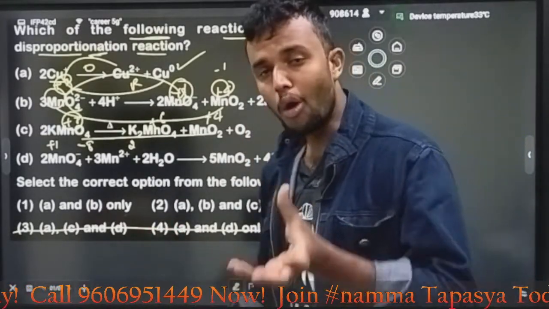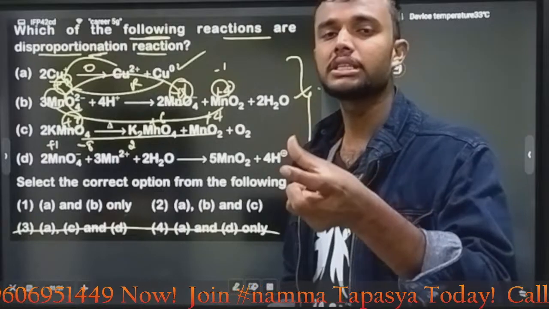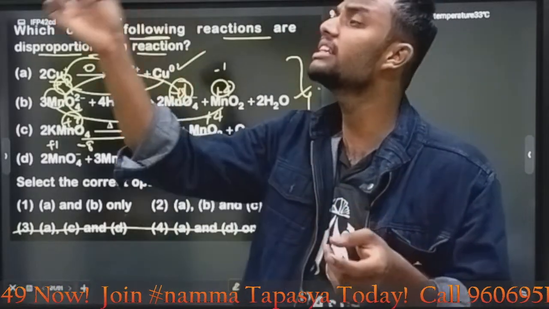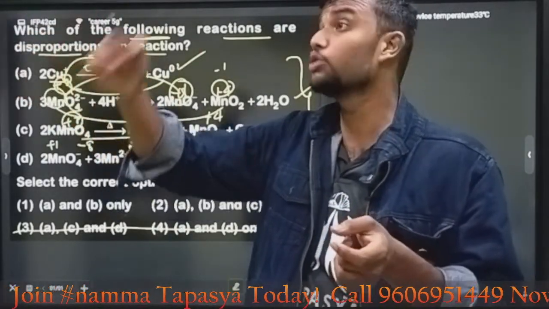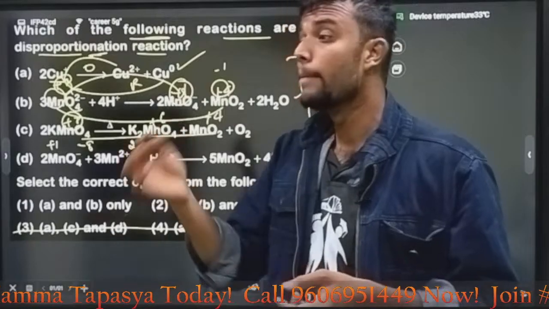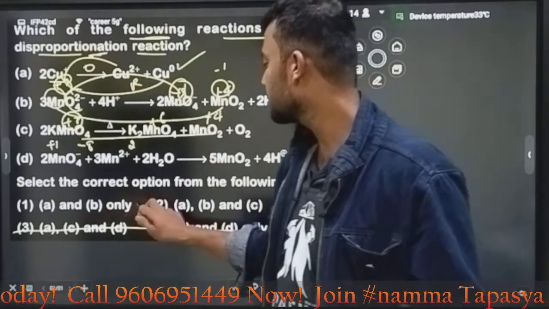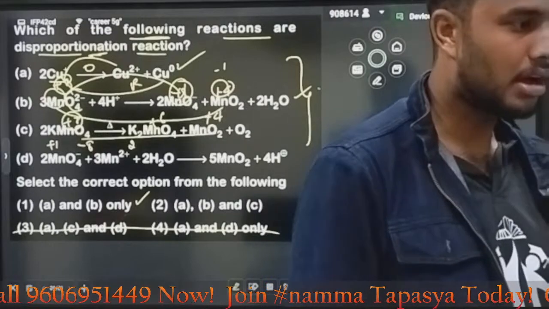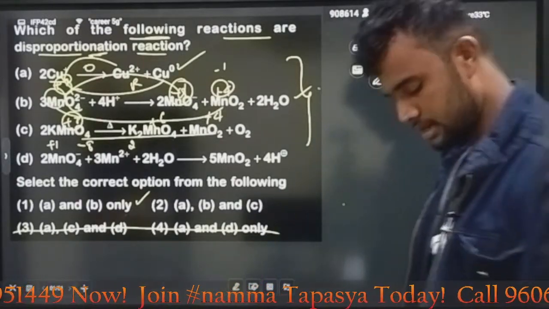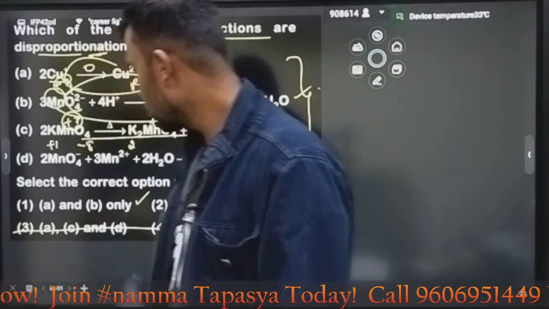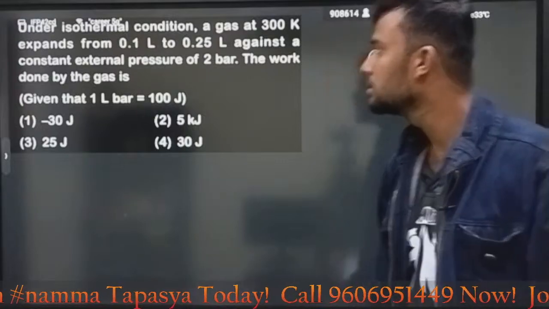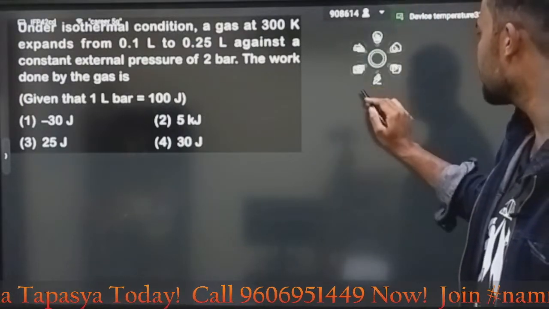Why? Because according to oxidation number, what is the meaning of oxidation? You need to increase the oxidation number. +2 to +3 is called oxidation. +2 to +1 is called reduction. But in this case, it has not happened. C is a wrong answer. That's why the answer is option A. Very simple. Answer A is the correct answer. Done, my dear students. Yes, done. Next question from your physical chemistry, thermo.